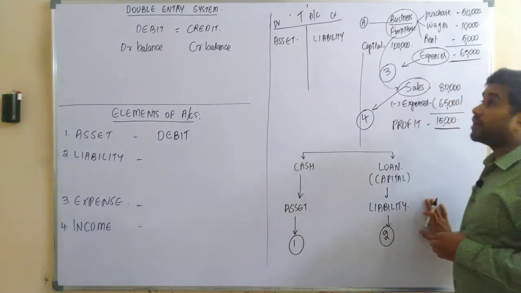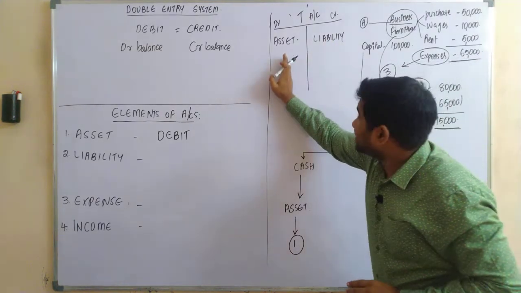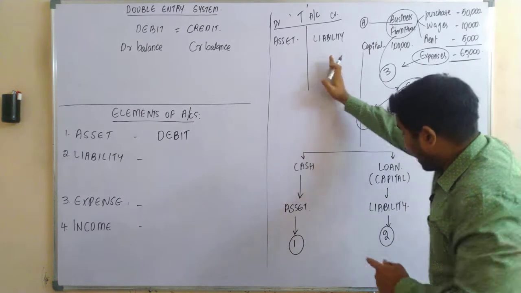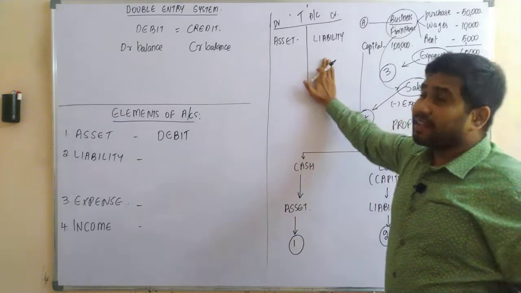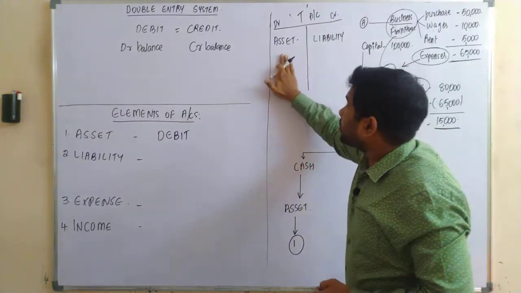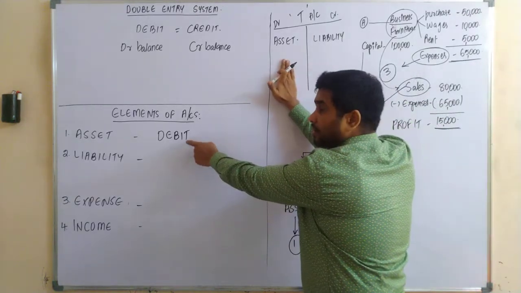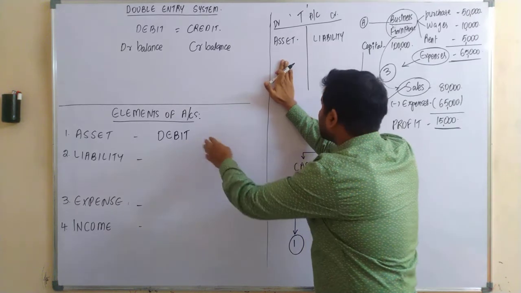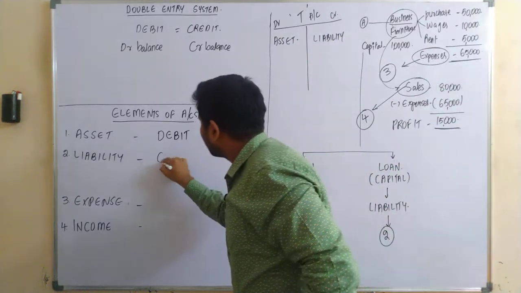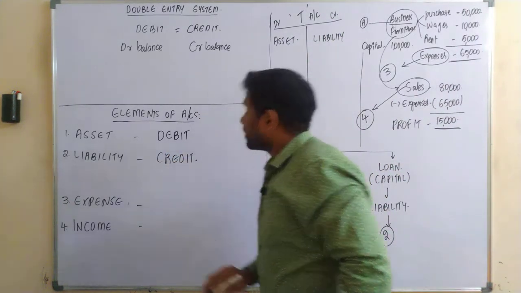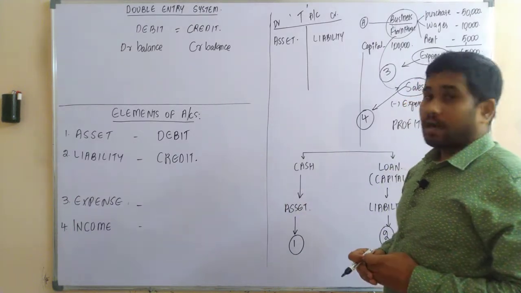As a T account has a left hand side and a right hand side, and a liability is opposite to your asset, it is recorded on the opposite side of the asset side. Asset has which side? Debit side. Yes or no? Debit balance. So liability needs to be recorded on the opposite side, means the right hand side, which is your credit side. This is the logic behind your debit and credit for your liability. Yes or no? Now let's continue.